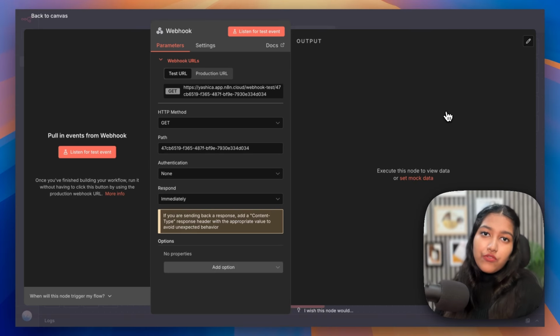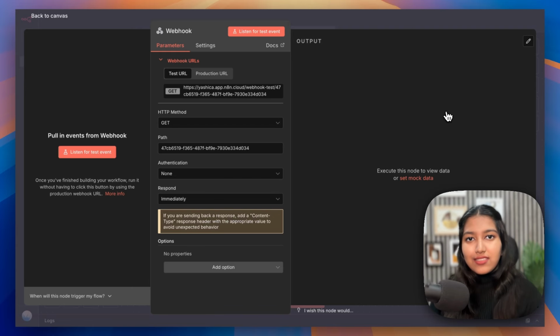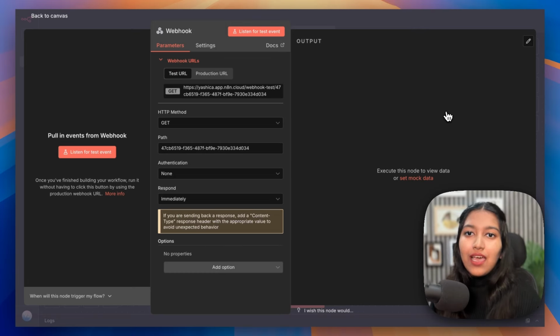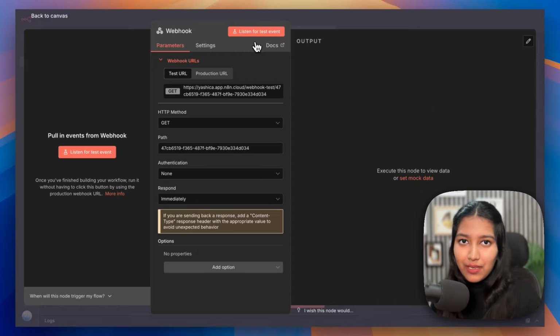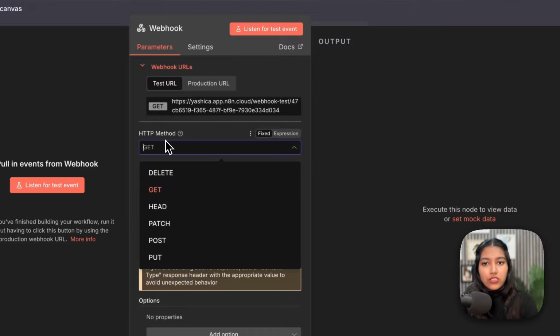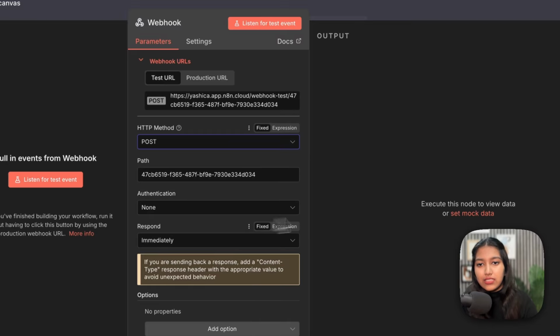Now, since we're using 2 different platforms, the first one is ManyChat and the second one is N8N, there needs to be a way to connect both of these platforms. And that is where Webhook comes into play. We're going to see how that works just in a moment. But for the time being, just make sure that the method has been selected as Post.